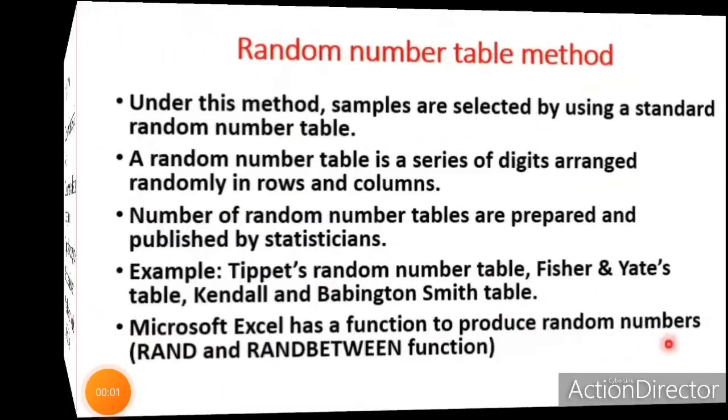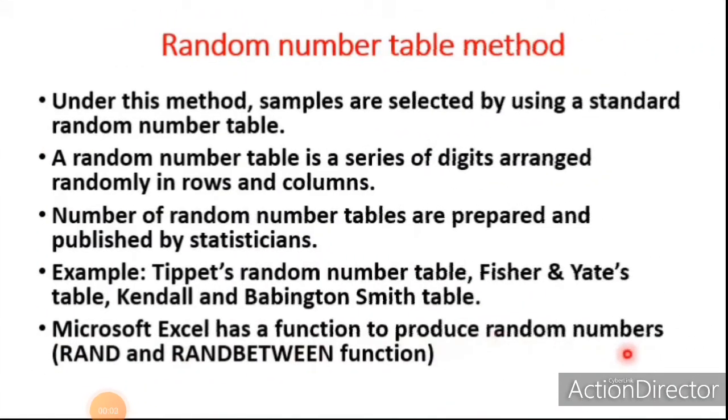Now the next one is the random number table method. Under this method, samples are selected by using a standard random number table. So in this method, a standard random number table is used to draw samples. A random number table is a series of digits arranged randomly in rows and columns. A number of random number tables have been prepared and published by statisticians.